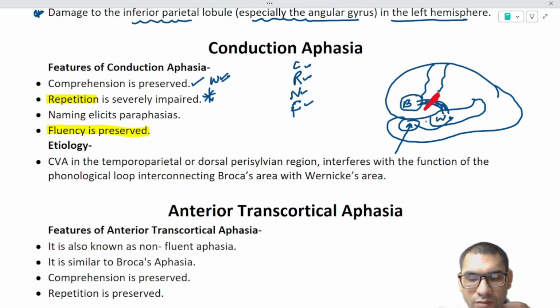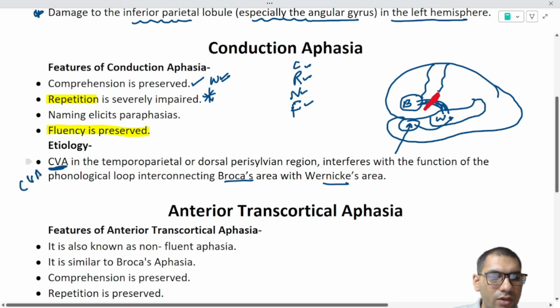But for simplicity of understanding, you can always take into consideration the phonological loop. The phonological loop is impaired, that is why the patient is not able to repeat, and that is conduction aphasia. CVA in the temporoparietal or dorsal perisylvian region interferes with the function of the phonological loop, interconnecting Broca's with Wernicke's. So that is the etiology. Etiology is CVA. You have to remember this.